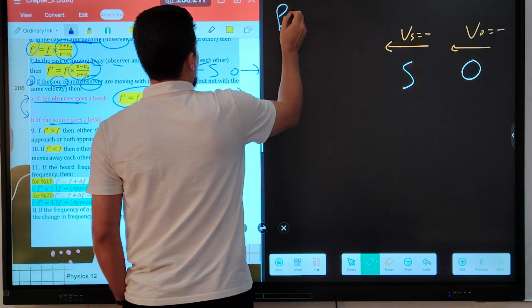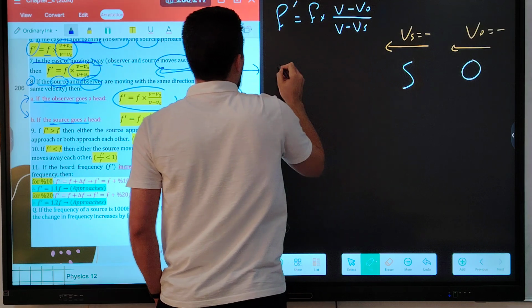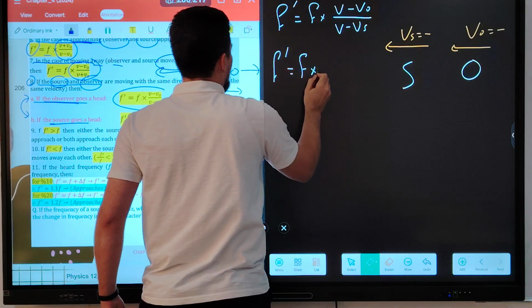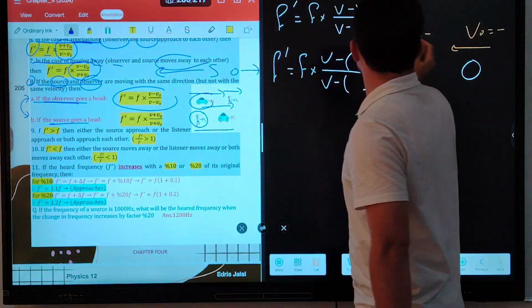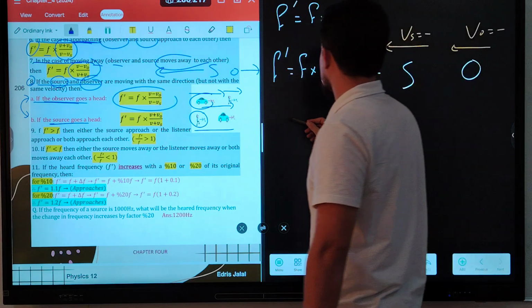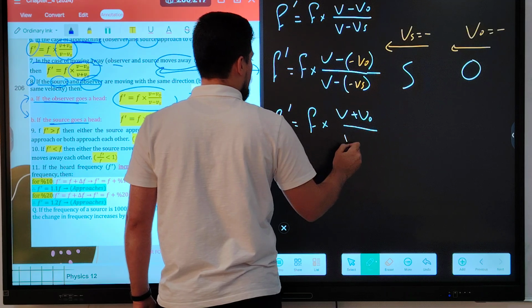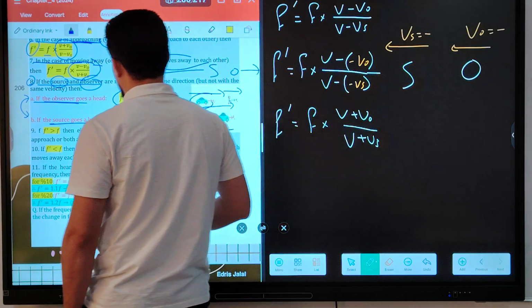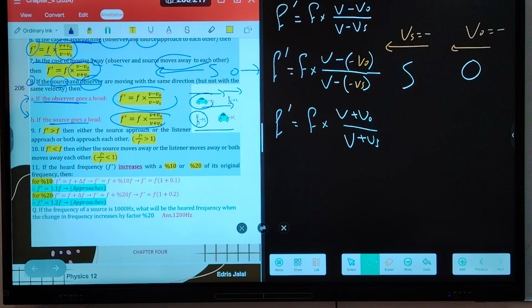In this case, from the main equation F prime equals F times (V minus V naught) over (V minus Vs), with Vo negative and Vs negative, negative times negative becomes positive: F times (V plus V naught) over (V plus Vs). When can this equation be used? If the source and the observer are moving in the same direction but with different velocity and the source goes ahead.